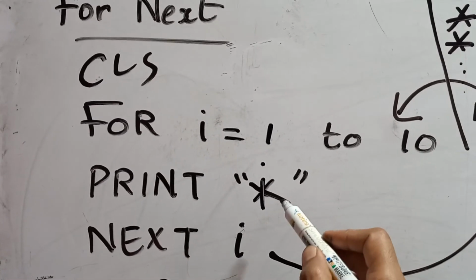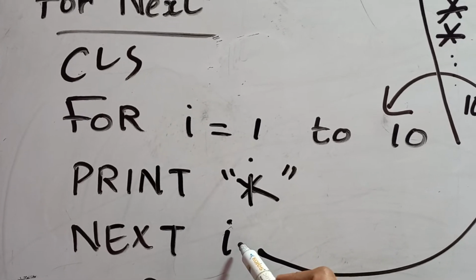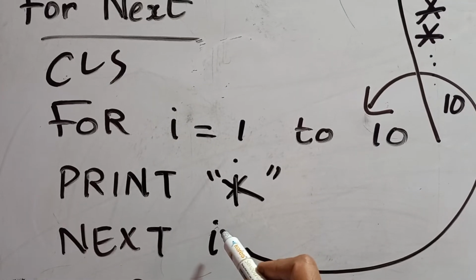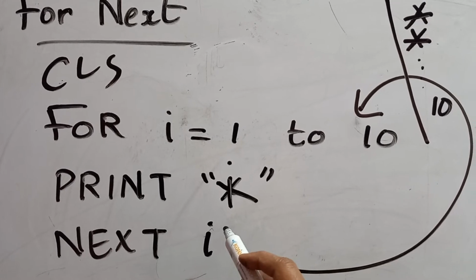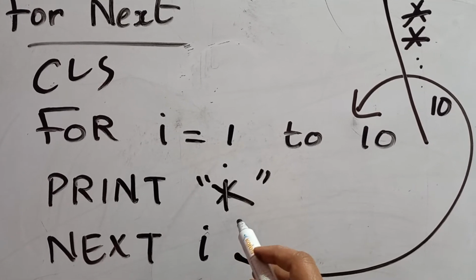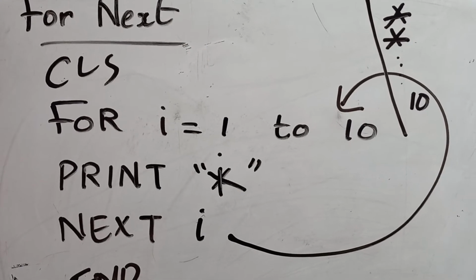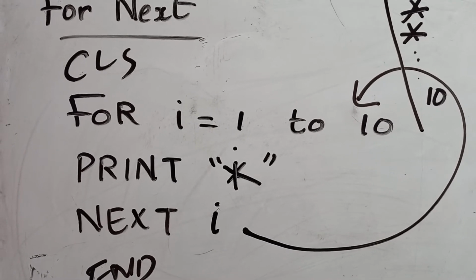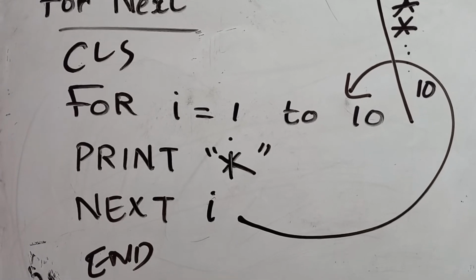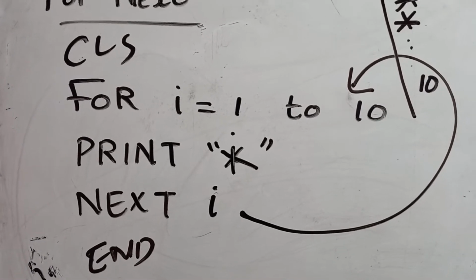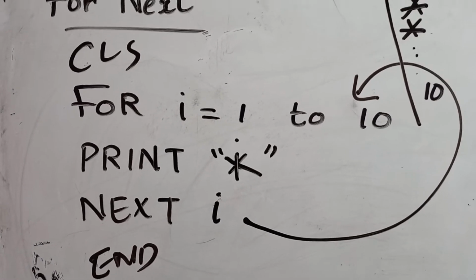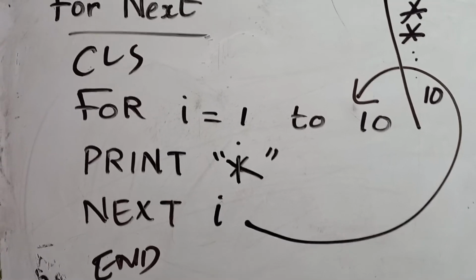But after the 10th time also, it will be coming down and I will become the next value. What is the next value of I? It is 11. ഓരോ പ്രാവശ്യം 1 ഇൻക്രിമെൻ്റ് ഉണ്ടാവുക കേട്ടോ. അപ്പോൾ 11. And it will be moving up for checking whether the 11 is in your range. Whether it is in your range? No. So it will be exiting. So till the condition becomes false, the statements will be executing again and again and again. Okay? കാര്യം പിടി കിട്ടിയോ? Okay.